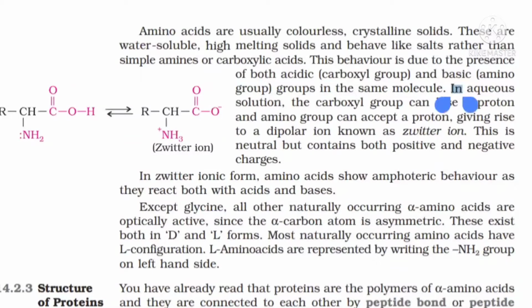In aqueous solution, the carboxyl group can lose a proton and the amine group can accept a proton, making a dipolar ion, which is known as zwitterion. But this zwitterion is neutral because it contains both positive and negative charge. Is it clear? It shows amphoteric behavior, meaning it reacts with both acid as well as base. Up till here, beta, you are understanding it?